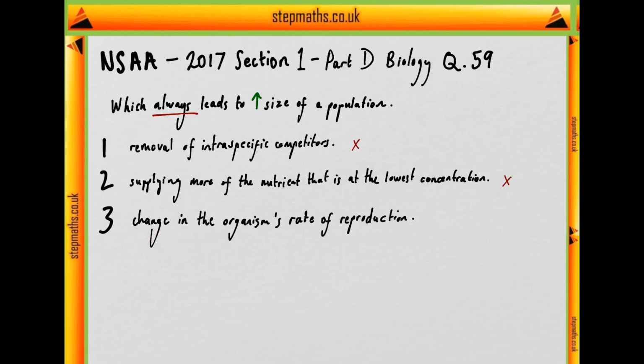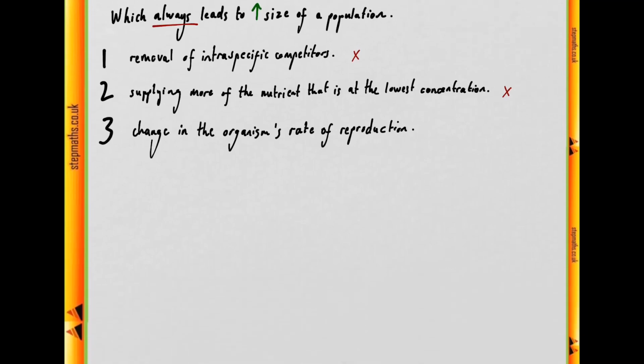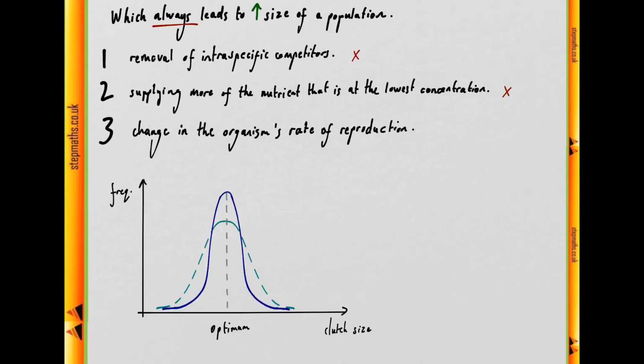Finally, 3, a change in the organism's rate of reproduction. Will that lead to an increase in the size of the population? Well, not necessarily again, because increasing the rate of reproduction, for example, a bird increasing its clutch size, isn't necessarily going to correlate with an increase in the survival of all of the hatchlings. In fact, in many cases, there is a process of stabilizing selection, seen here, where there is an optimum and there is a selection pressure against the extremes. So an extremely large clutch size and an extremely small clutch size are selected against.